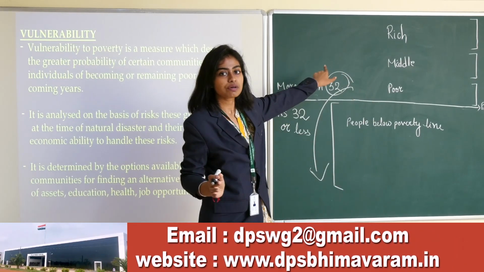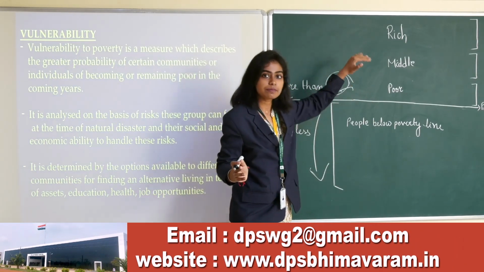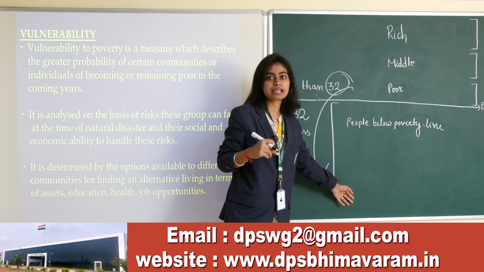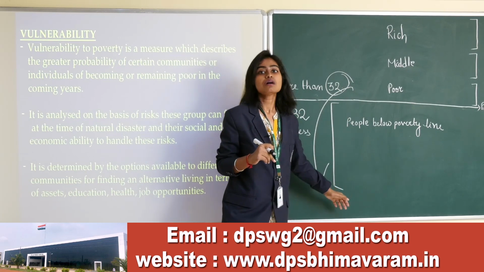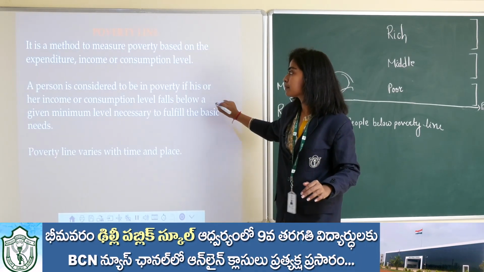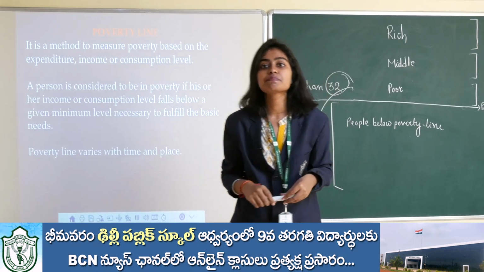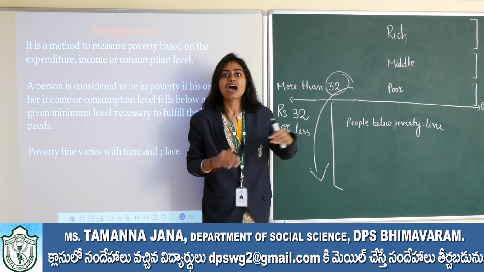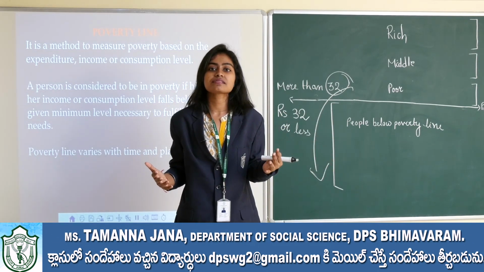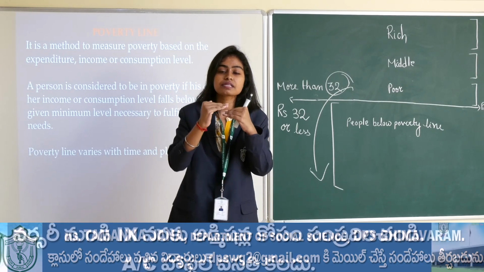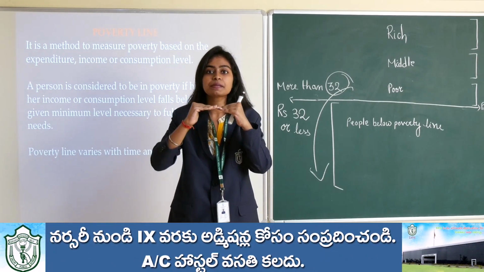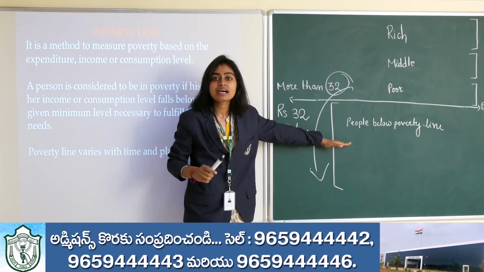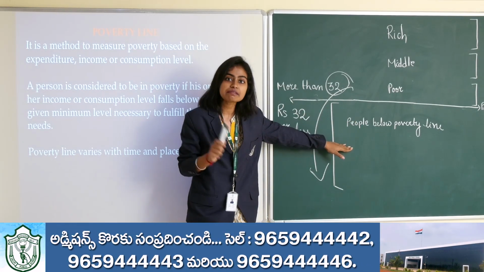If you were above the poverty line, all of a sudden you will jump down to the poverty line or under the poverty line. You will be in poverty. Okay, next, poverty line. So what is the poverty line? It is an imaginary line. Already I have said we can't see this line, it is simply an imaginary line. It helps us to divide the section of the people. The persons who are just below this particular imaginary line are said to be under the poverty line or in poverty.